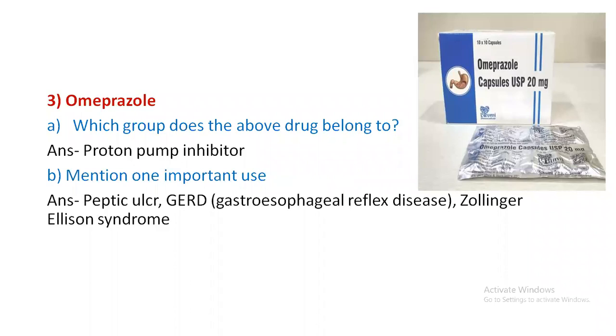So tomorrow in place of this omeprazole, they may give you fluconazole, miconazole, all those things. We should not confuse with them. So there are three groups of drugs which are sounding similar. One is the proton pump inhibitors, that is omeprazole, lansoprazole, pantoprazole, all these group of drugs. Another is the antifungal drugs, that is fluconazole, miconazole, ketoconazole, all those group of drugs. One more group of drug is there, that is anti-amoebic drugs, that is metronidazole, tinidazole, all these group of drugs.